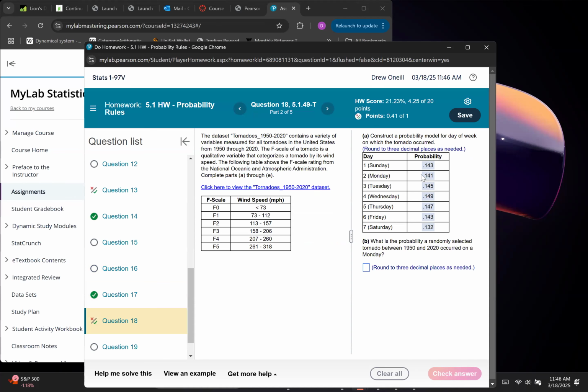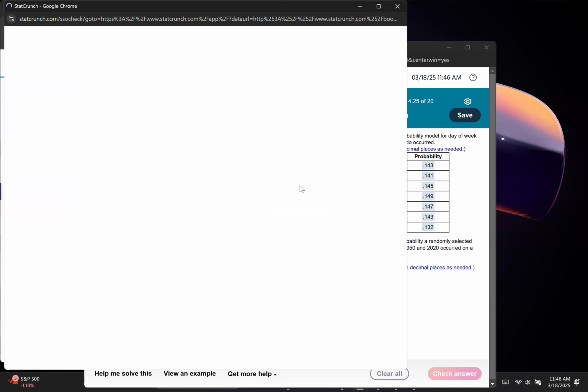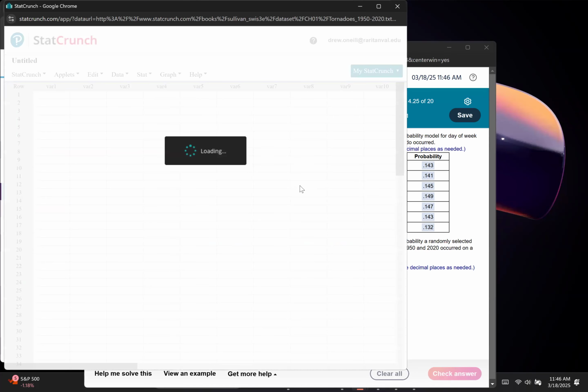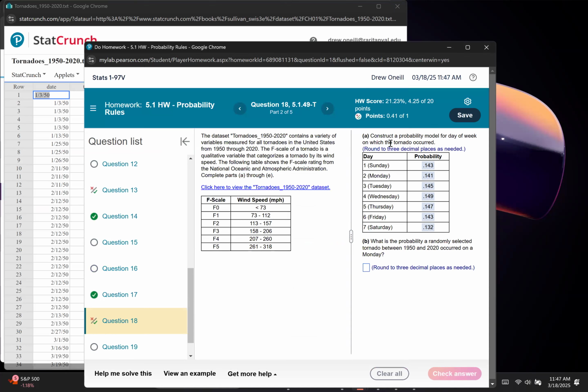So let me just show you how I got the first part. For part A, I open up the data. It's massive, guys. It's overwhelmingly massive data. This is a unique, important skill to have when working with data: especially when it's massive, you have to be able to filter out what's important. The important part here is they're asking what day of the week.